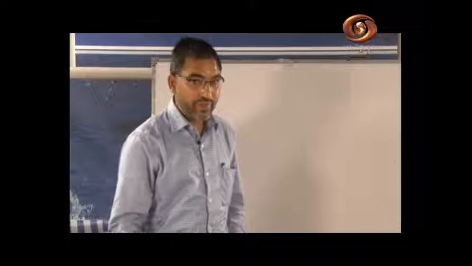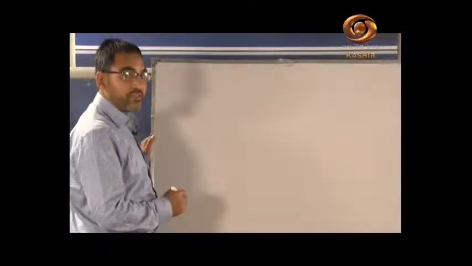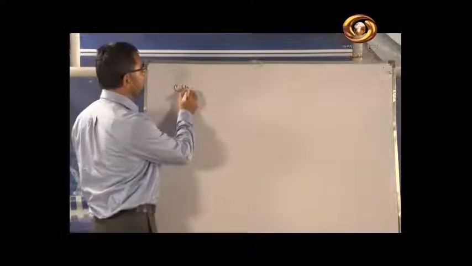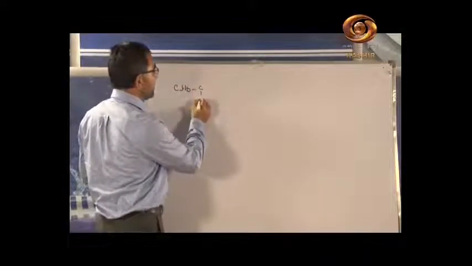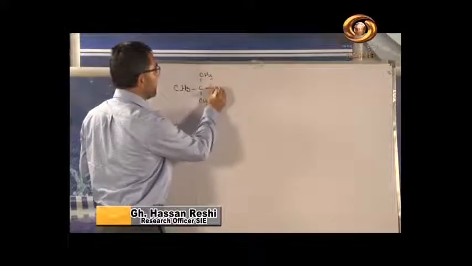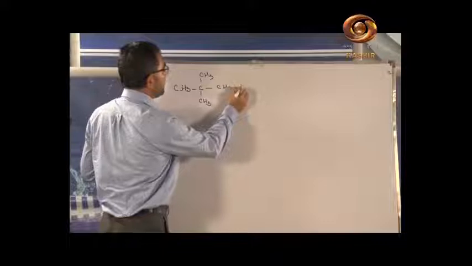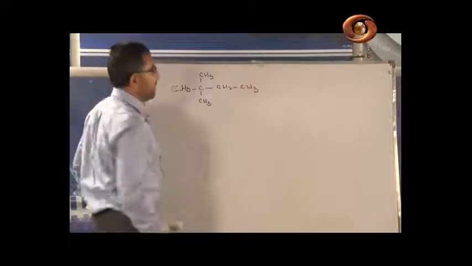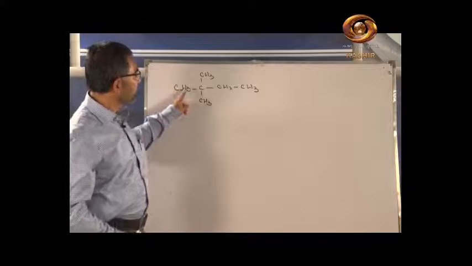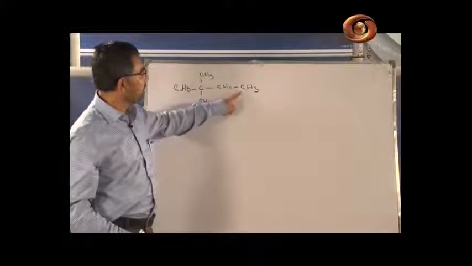We will continue with the nomenclature. We have started the nomenclature of the alkanes. Today we will take another compound. This is like CH3, CH3, CH3, CH2 and CH3. What is the name of this compound? We have CH3, C, CH2, CH3.